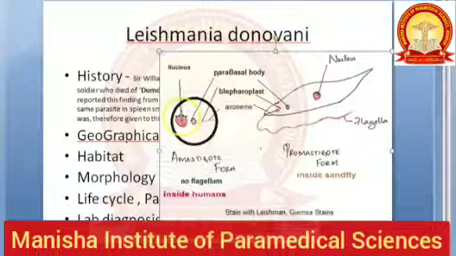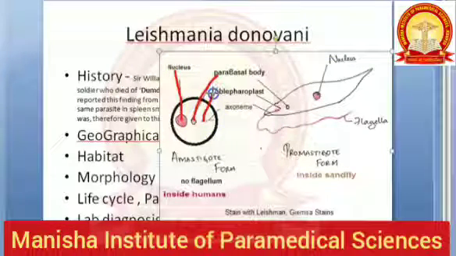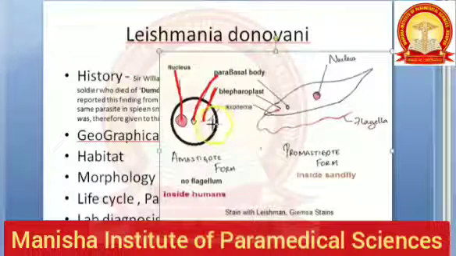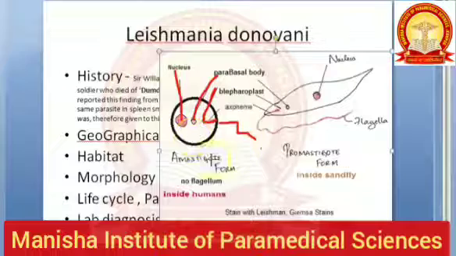In all other parts, there will be a nucleus, a parabasal body, and a blepharoplast. The blepharoplast is where the flagella comes from, and the flagella which is inside the body is called the axoneme. However, there is no flagella here. So, just remember axoneme.